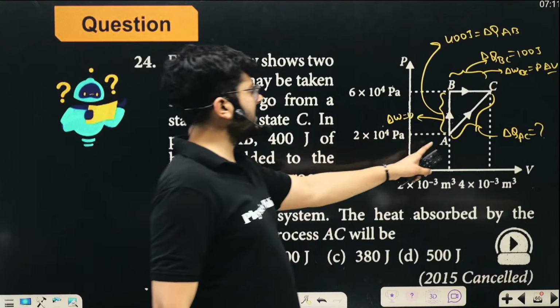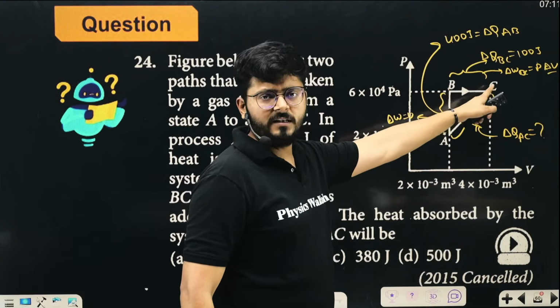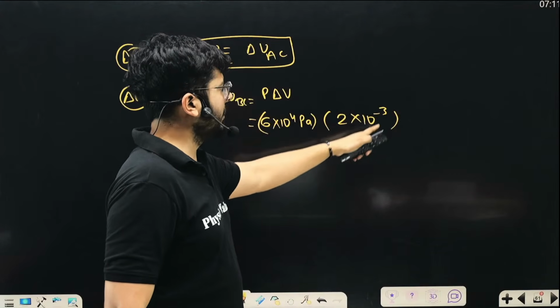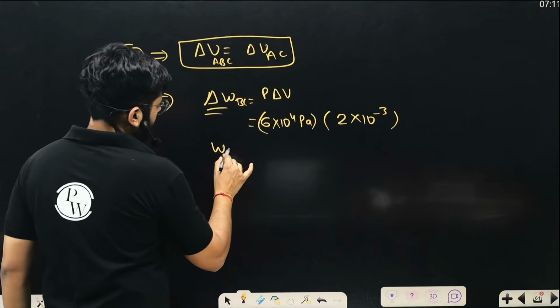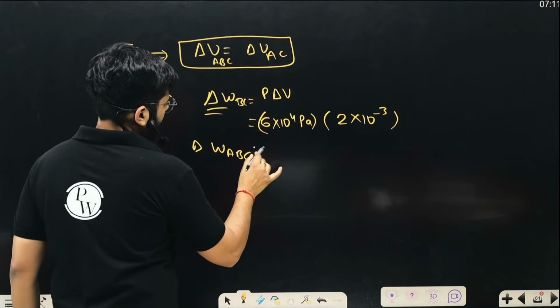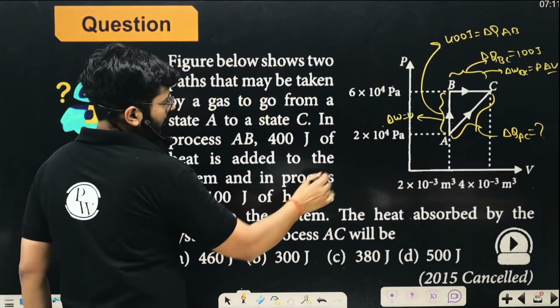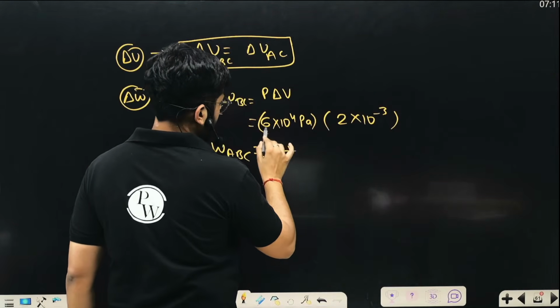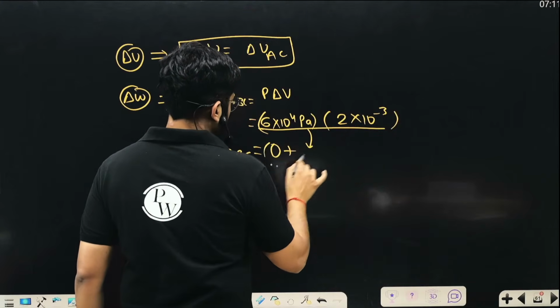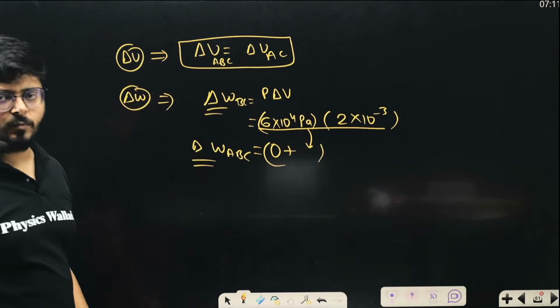So in the process AB, no work. In the process BC, the work done is this much. So we can say that the total work done in the process ABC is 0, or you can say work done from A to B plus work done from B to C, right? 0 plus this value, right? So basically we can calculate the work done in the process ABC.